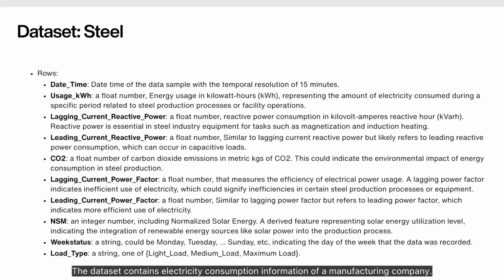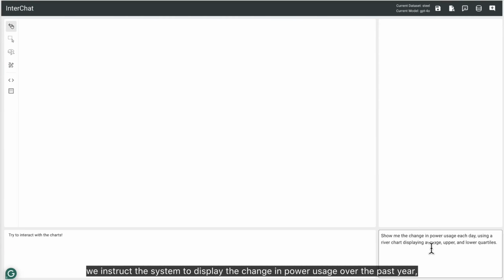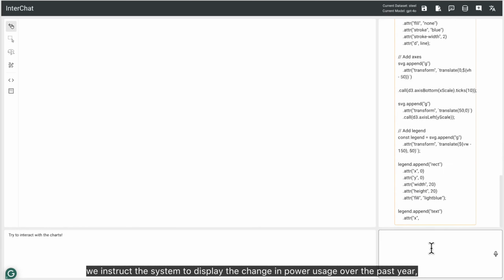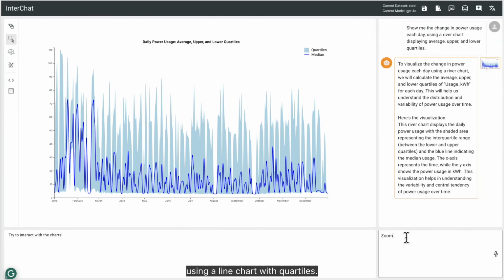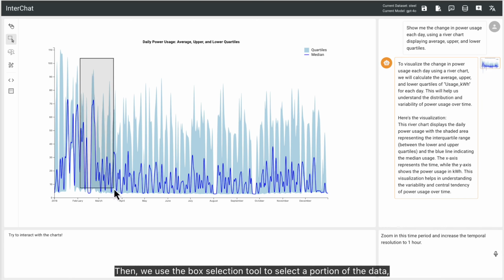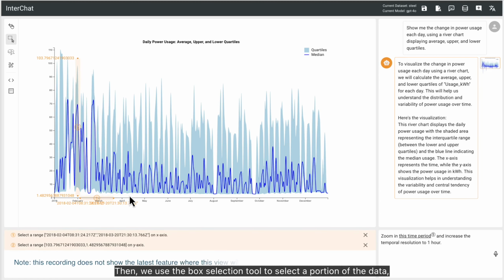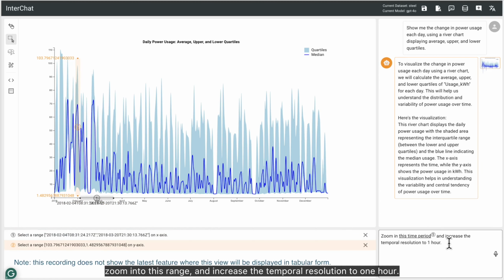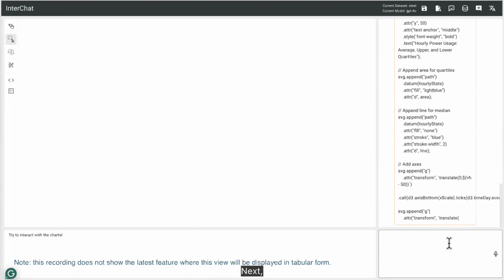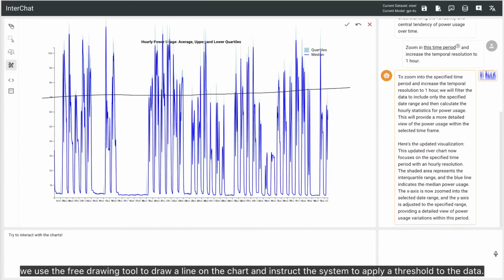The dataset contains electricity consumption information of a manufacturing company. First, we instruct the system to display the change in power usage over the past year using a line chart with quartiles. Then, we use the box selection tool to select a portion of the data, zoom into this range, and increase the temporal resolution to 1 hour. Next, we use the free drawing tool to draw a line on the chart and instruct the system to apply a threshold to the data.